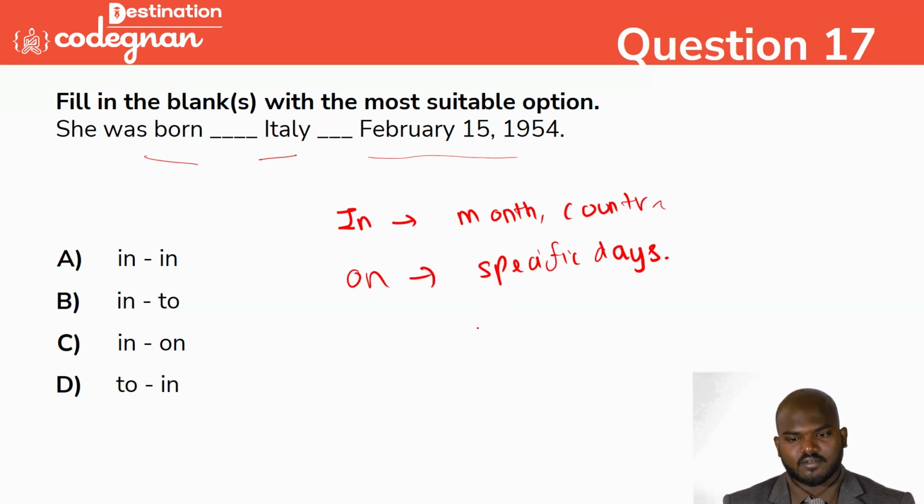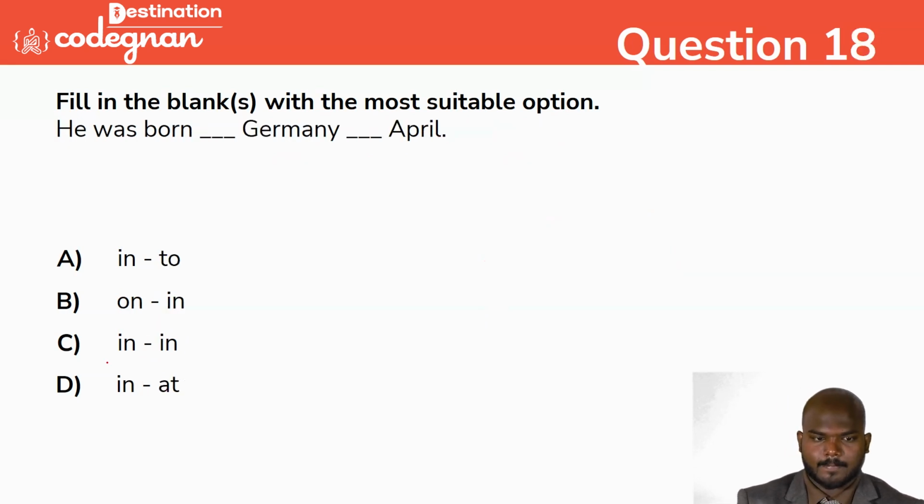So what is the answer here? Option C. She was born in Italy on February 15, 1954. Don't forget this. If you are specifying the month or country, you use "in". If it is mentioning the number of the day, you go for "on". That's a particular thing.